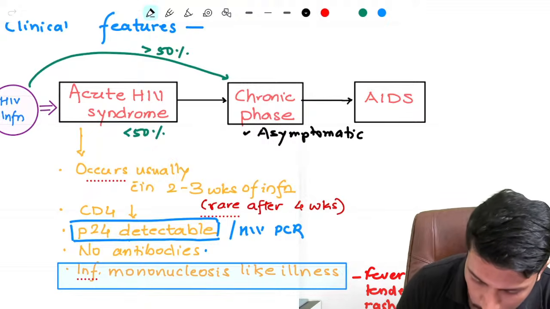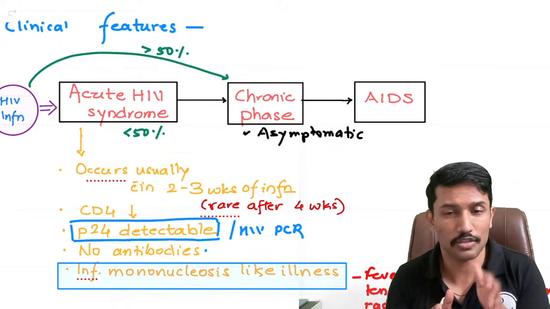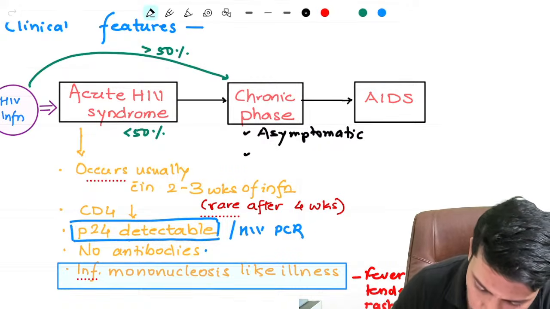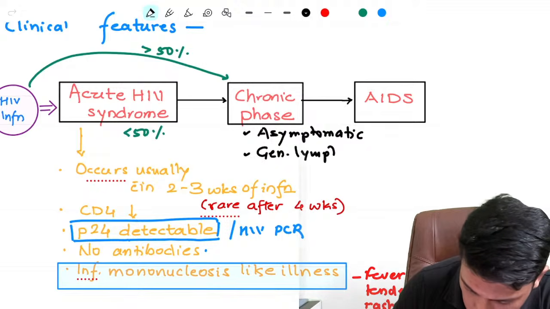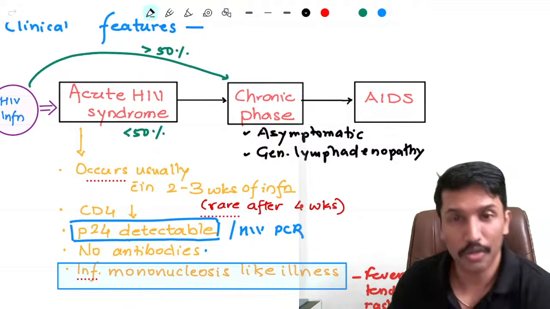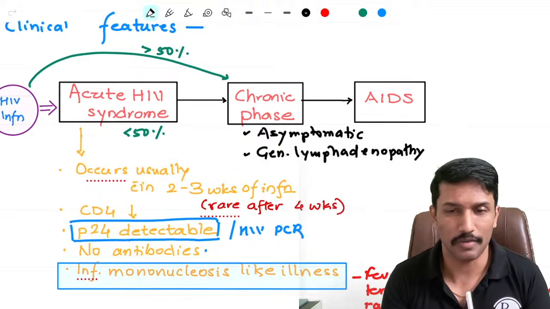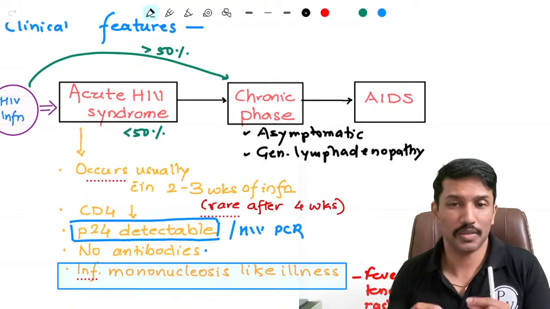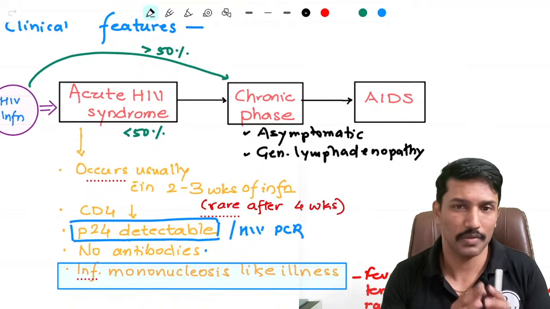If the patient did not have acute HIV syndrome and has entered the chronic phase, he will not even be aware that he has got the HIV virus in him. So the majority of them are going to be asymptomatic. Some of them may have generalized lymphadenopathy, because in the lymphoreticular system, the HIV viruses are replicating. But again, only if a doctor examines for generalized lymphadenopathy will it be detected. Otherwise, they may not have any evidence that they have been infected with HIV.